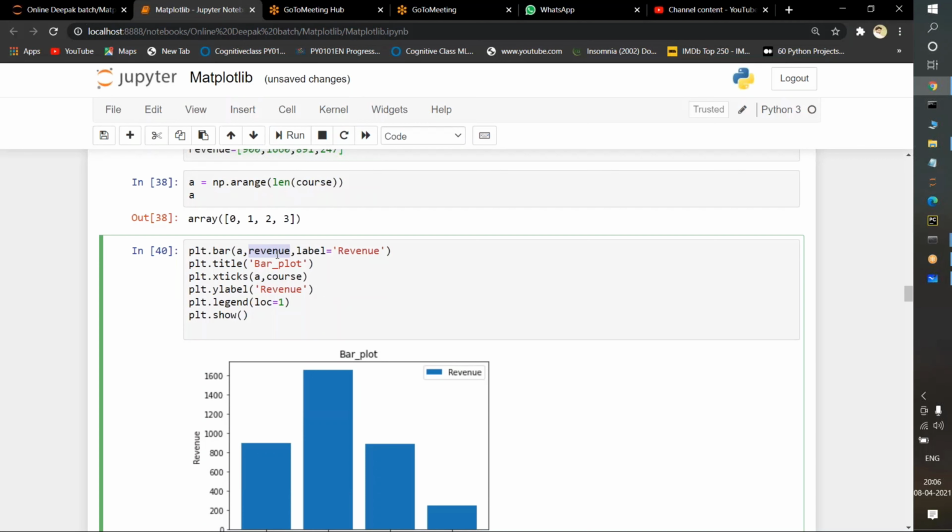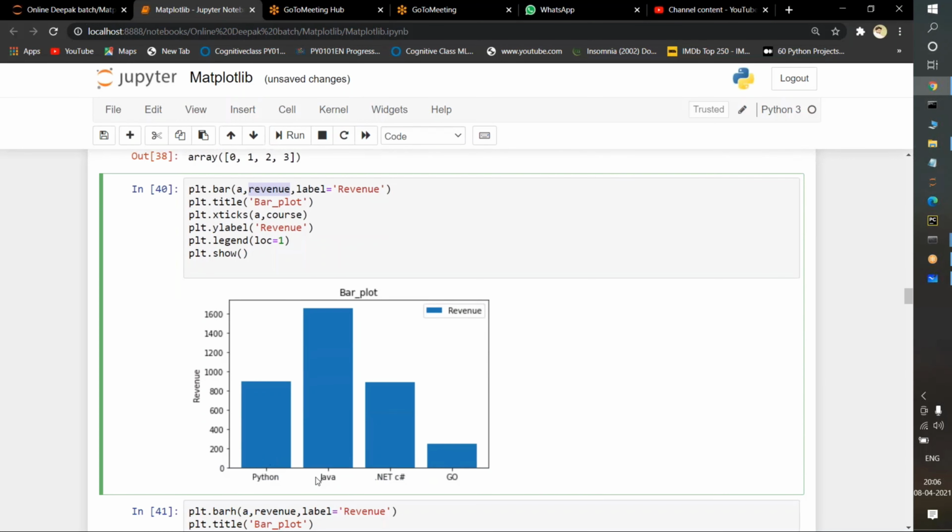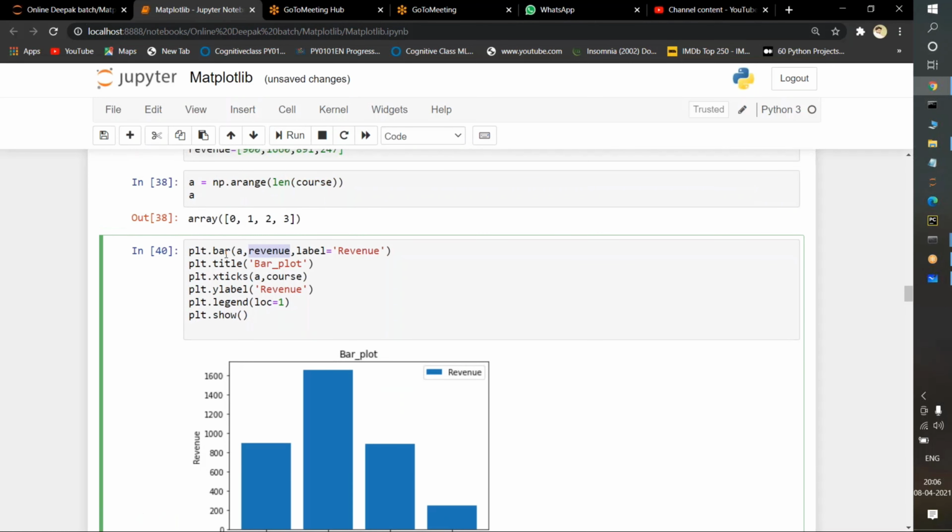I'm passing revenue here for the y-axis. On the x-axis, it will be A, which means programming languages. On the y-axis, you observe the revenue values. On the bar, the first parameter will be x and the second parameter will be y. The label I am passing here is nothing but revenue. What do you mean by label? See here, the legend function. With the help of the legend function, I am passing a label.